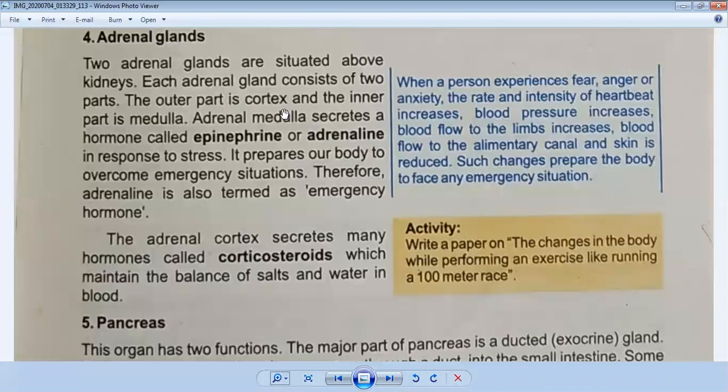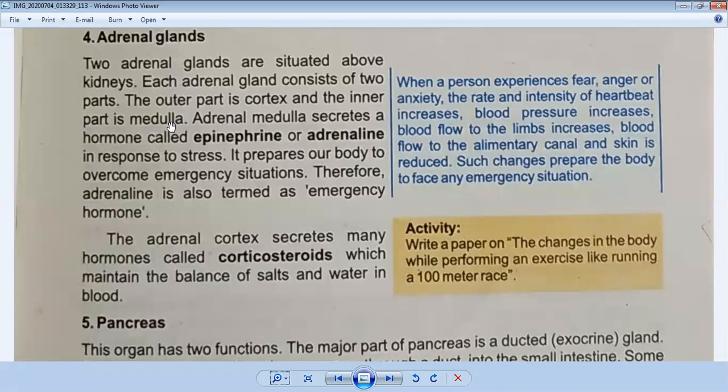This situation is controlled by adrenal glands, and in adrenal glands there are two important parts, cortex and medulla. This condition is controlled by medulla. So this is the important part of adrenal glands, and this is very important. I hope you understand it.